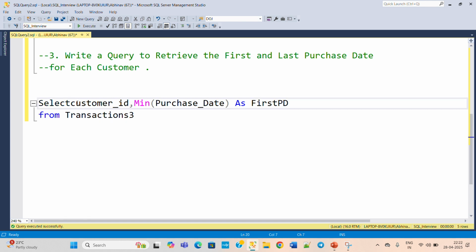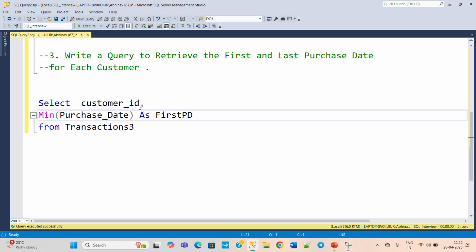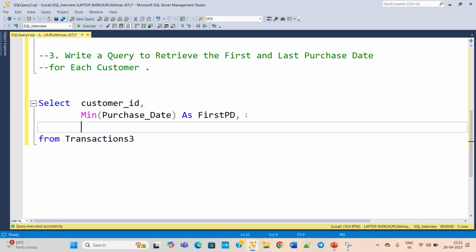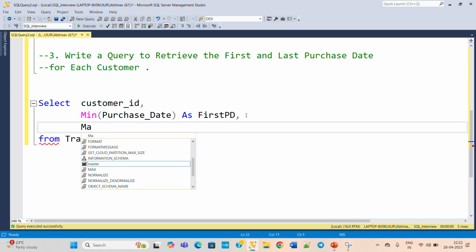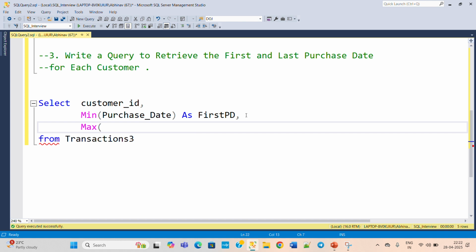We will make the query a little clearer. Press enter and tab, and then we need the last purchase date, which will be our maximum purchase date. Copy this and paste it here, then put the alias last_PD, last purchase date. And this is the final query.